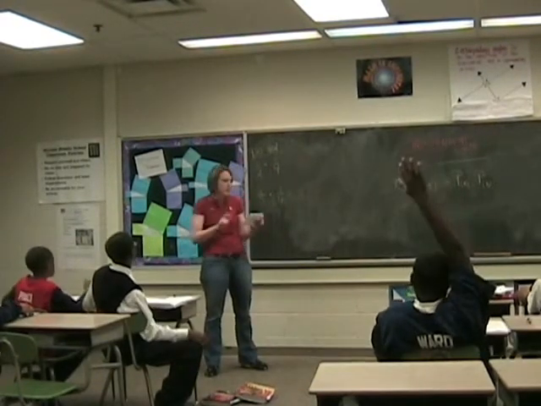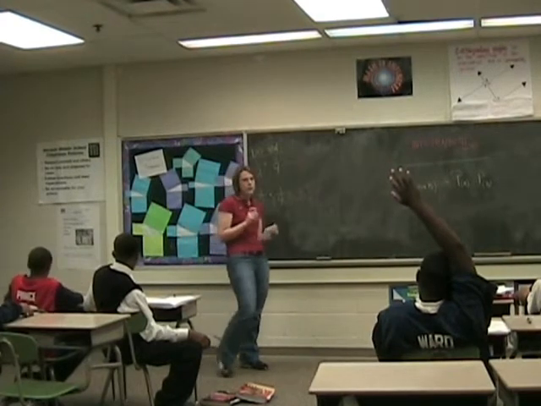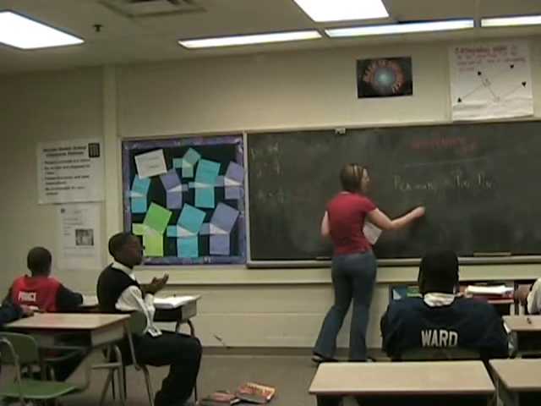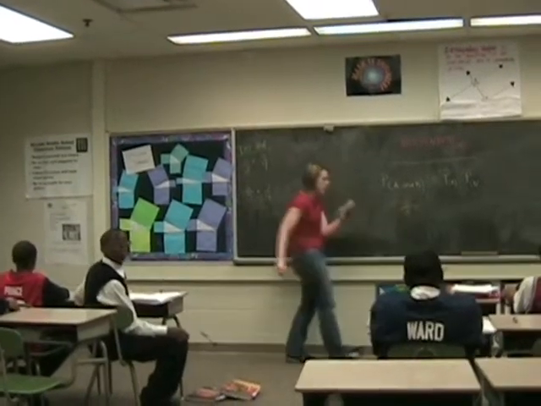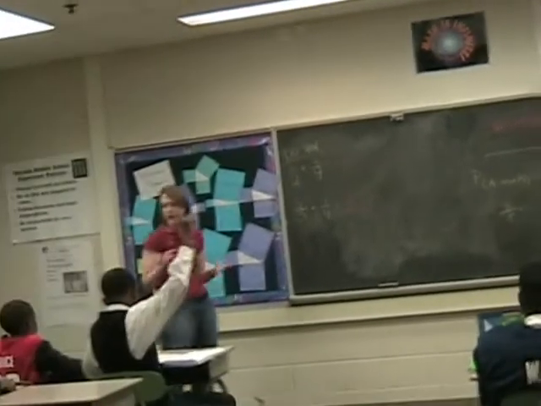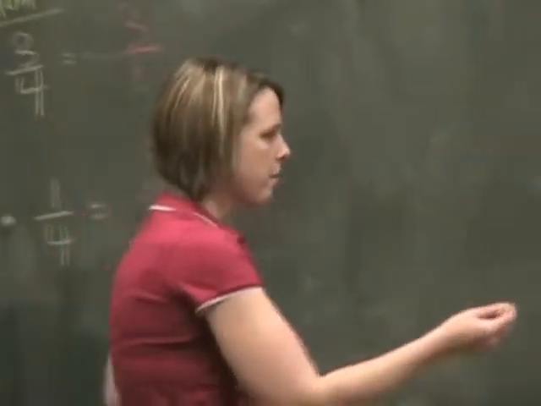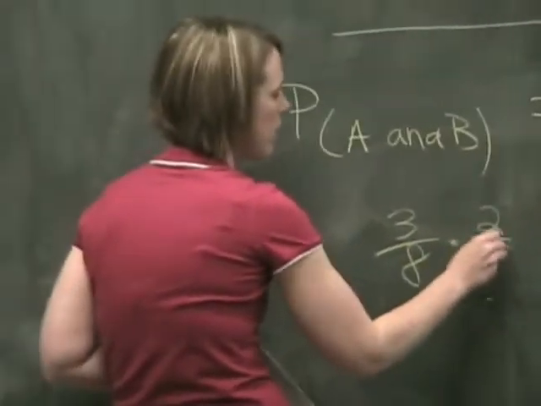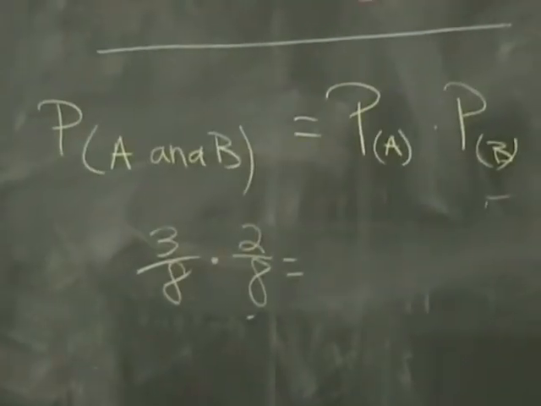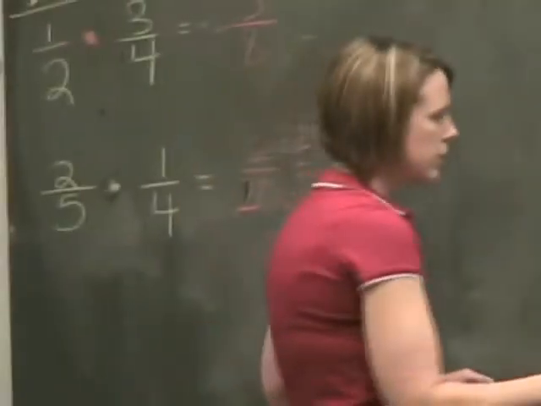So number 1 asks for the probability. Anthony, what's the probability of getting a green? 3 out of how many? 8. We're going to multiply that by the probability of yellow, since it says green, then yellow. Duran, what's the probability we get yellow? 2 out of 8. So what would we get when we multiply? 6 over 64.